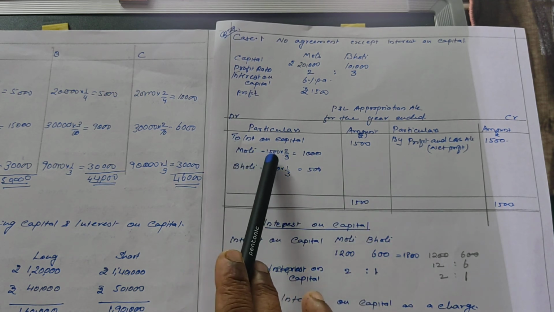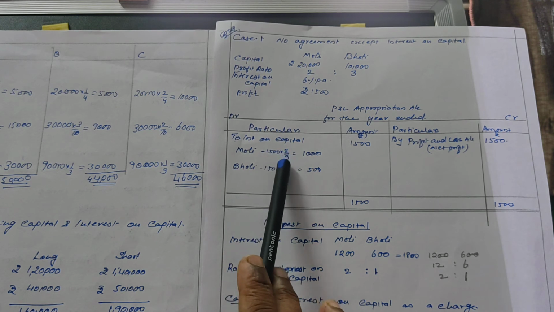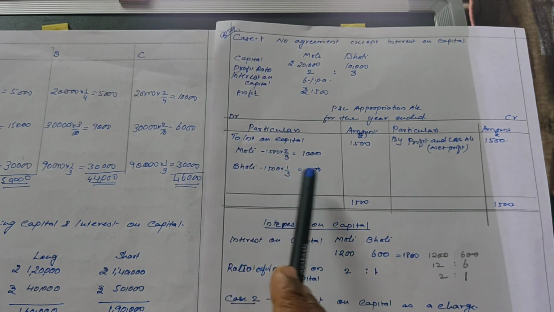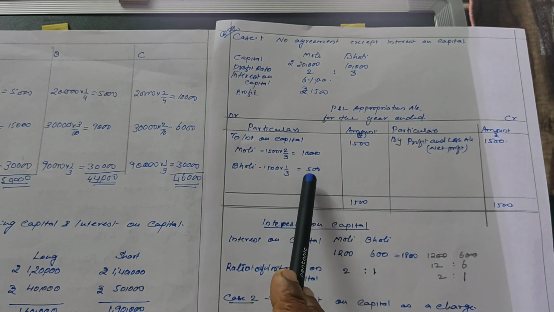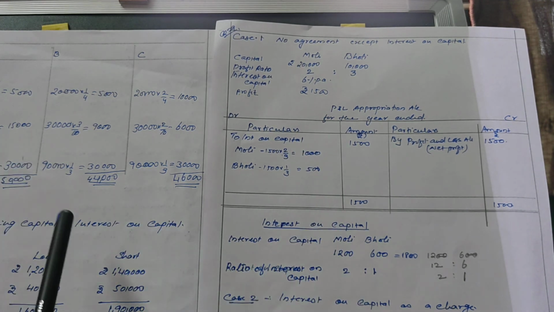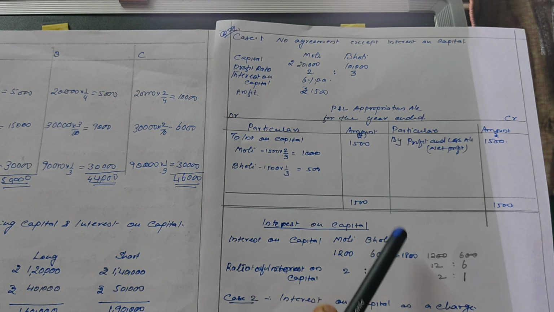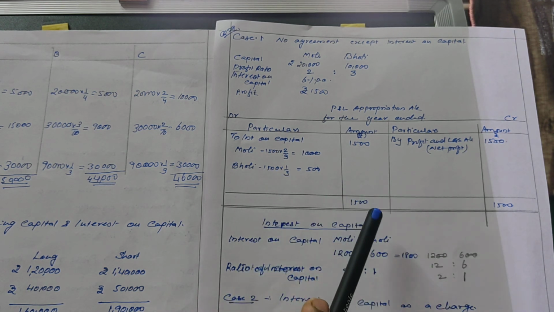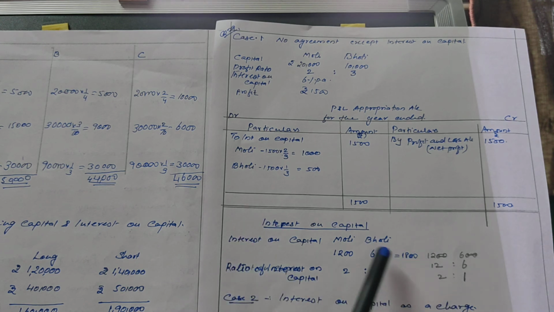Molly will get 1500 into 2/3, that is 1000, and Bholly will get 1500 into 1/3, that is 500. So if the profit is less than the appropriation, then interest on capital will be divided among the partners in the interest on capital ratio.